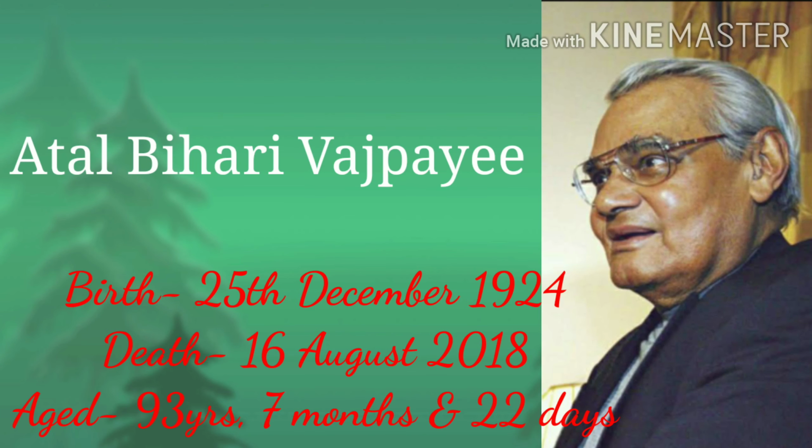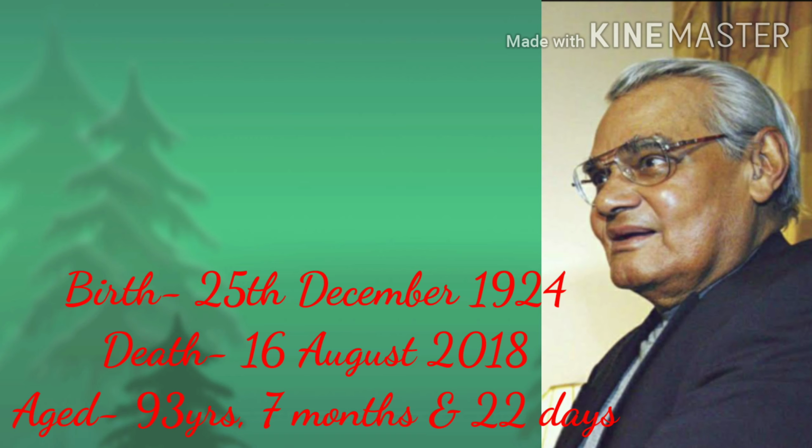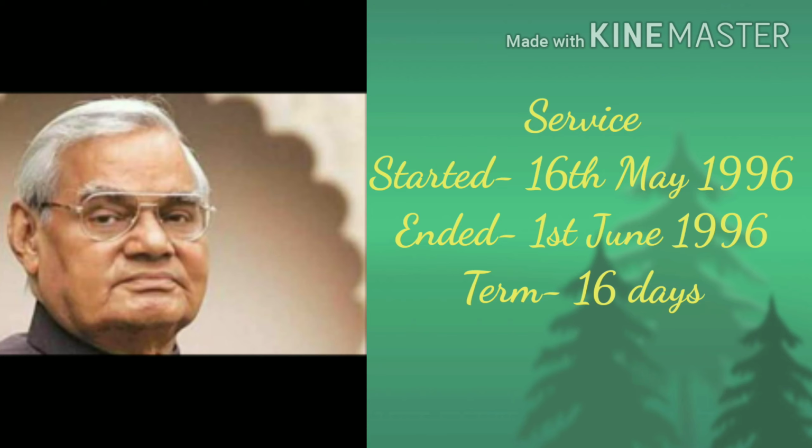Number 12. Atal Bihari Vajpayee was born on 25th December 1924 and died on 16th August 2018. He lived for 93 years, 7 months and 22 days. He became Prime Minister for 16 days on 16th May 1996 to 1st June 1996. He was the Prime Minister for shortest tenure in his first term.